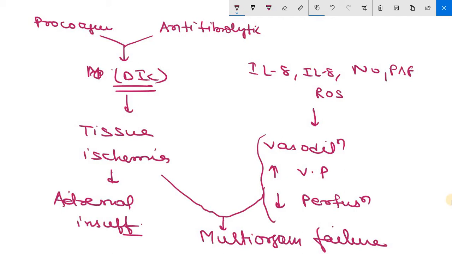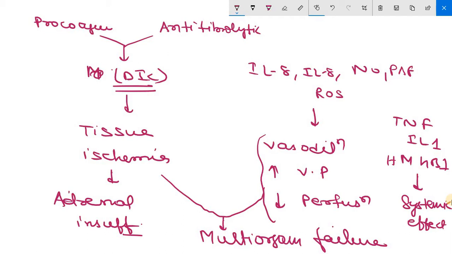Clear? As well as we have seen the formation of TNF, IL-1, as well as HMGB1. These also cause systemic effects such as fever, diminished myocardial contractility, and metabolic abnormality, that also lead to multi-organ failure. Clear? Now there are also certain secondary anti-inflammatory mediators.